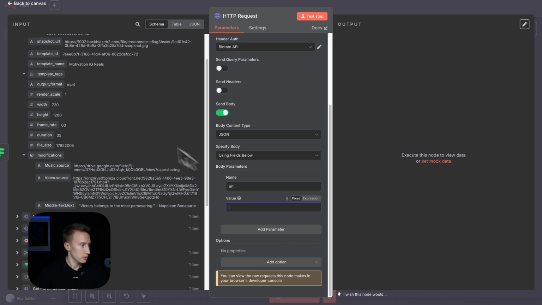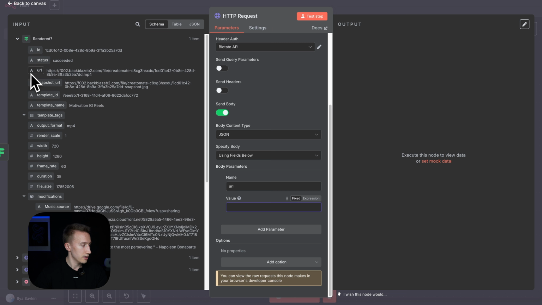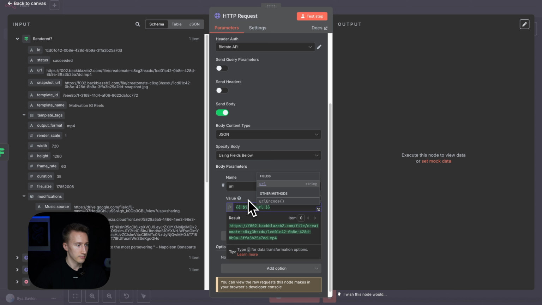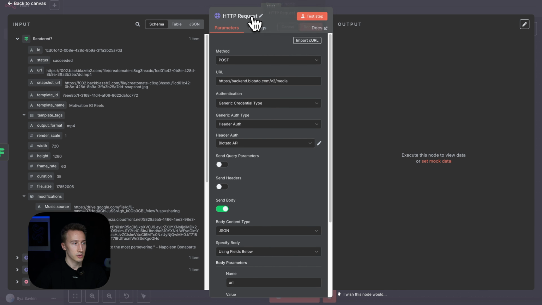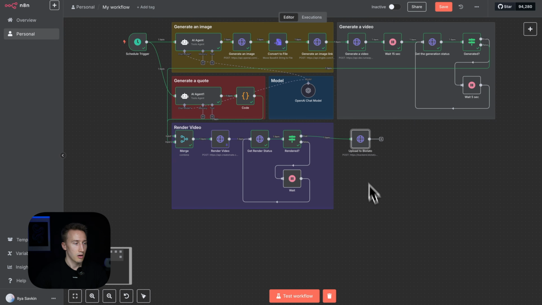Nice. So in value, it is going to be the URL from Creatomate, JSON URL. So, okay, let's rename this node Upload to Blotato. Perfect.